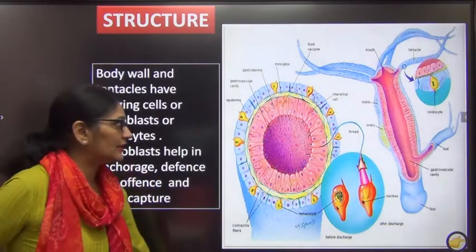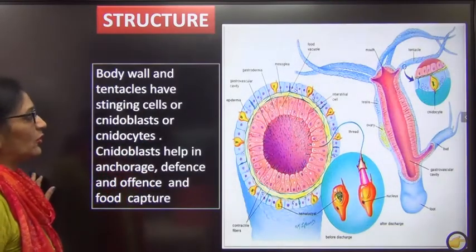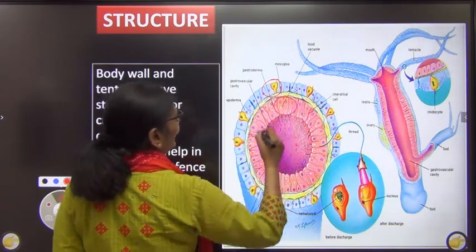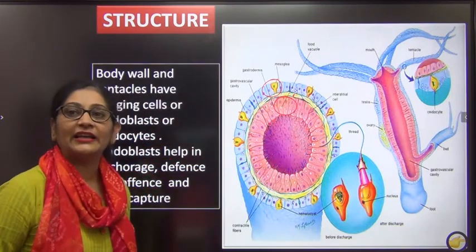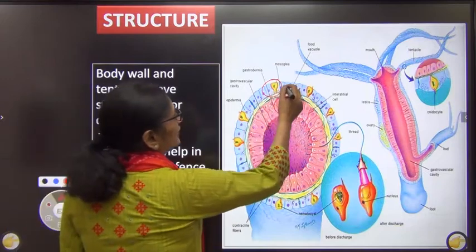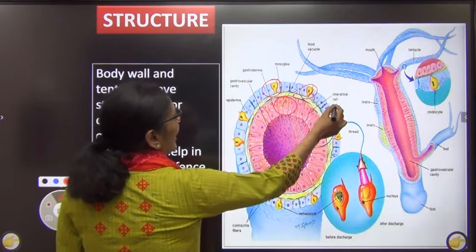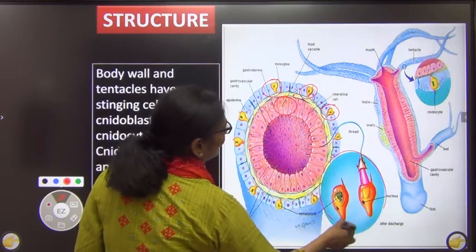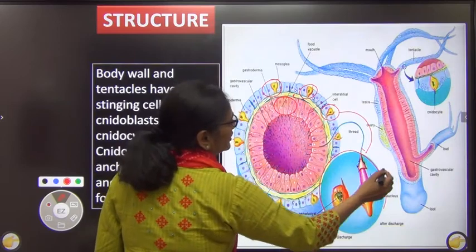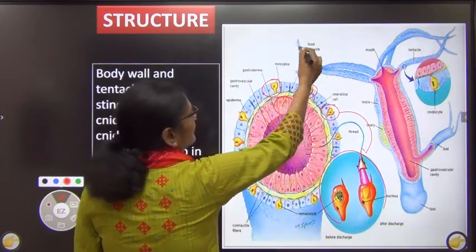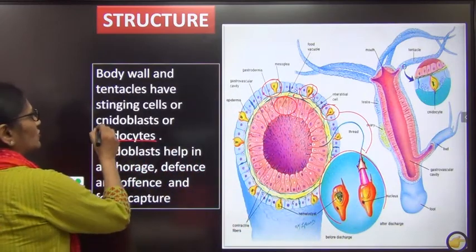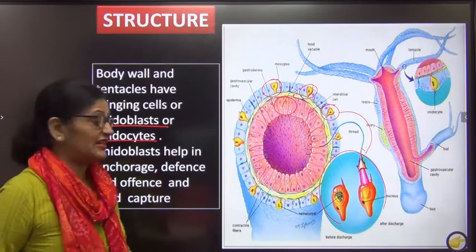Now if you go to the internal side of the body, I told you the body is divided into 2 layers. The outer layer is called ectoderm and the inner layer is called endoderm. In between, you know that a jelly-like layer called mesoglea is present in the case of a diploblastic organism. Now if you take a good look, this ectoderm has a special type of cells. If I make an enlarged view of that cell, you can see the tentacles throughout. Especially the ectoderm of the tentacles has a special type of cell. This cell is called a cnidoblast or cnidocyte. That is why they are called cnidarians.